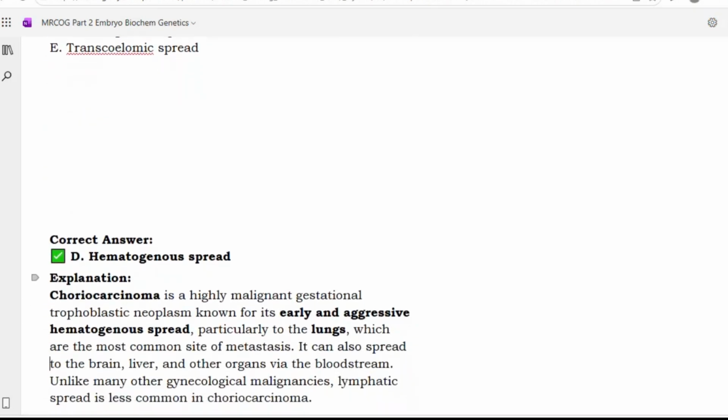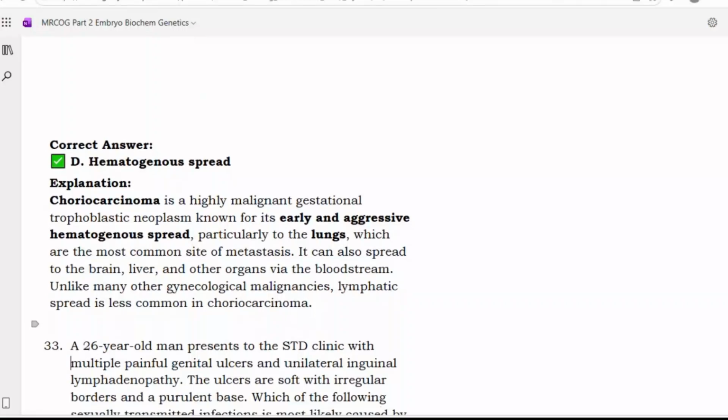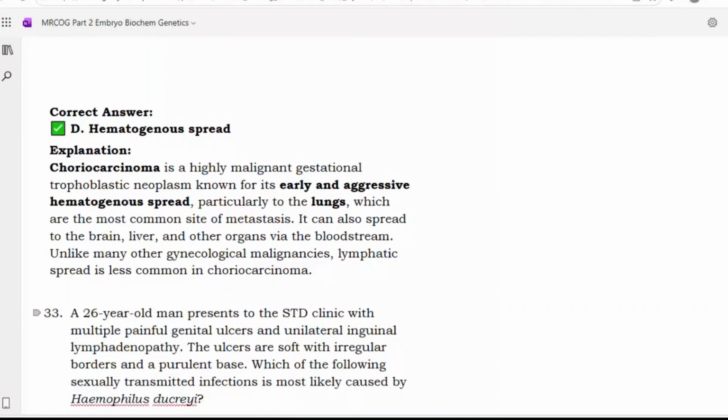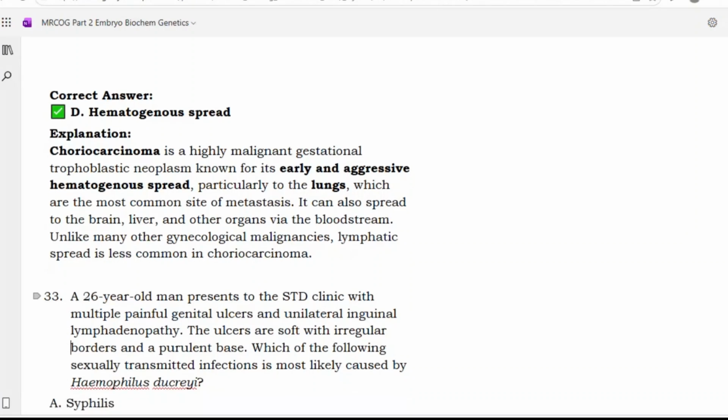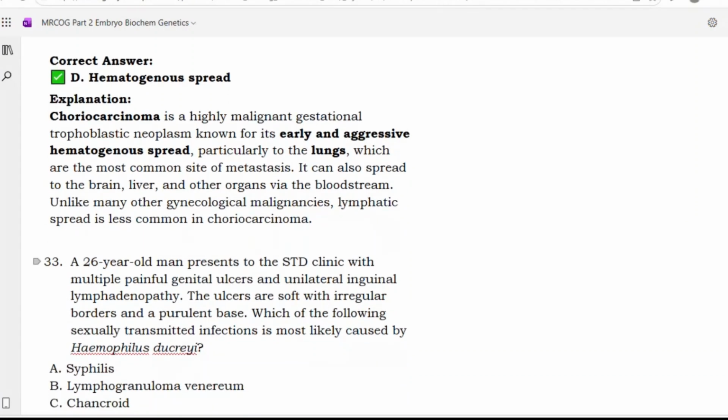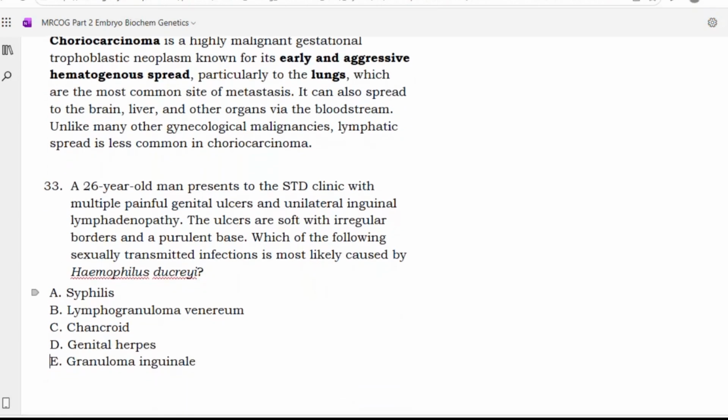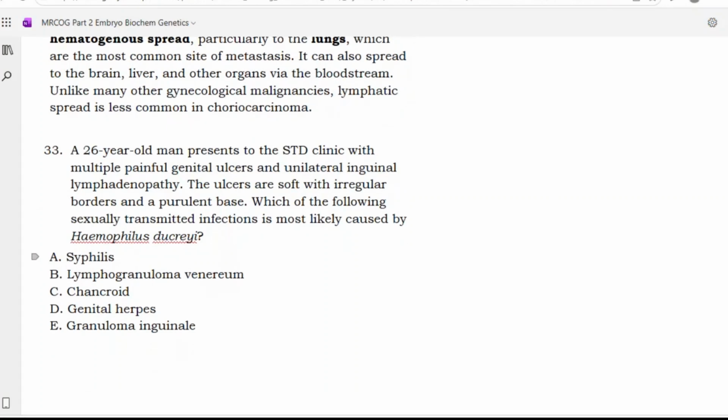D. Hematogenous spread. Choriocarcinoma is a highly malignant gestational trophoblastic neoplasm known for its early and aggressive hematogenous spread, particularly to the lungs, which are the most common site of metastasis. It can also spread to the brain, liver, and other organs via the bloodstream. Unlike many other gynecological malignancies, lymphatic spread is less common in choriocarcinoma. Next.